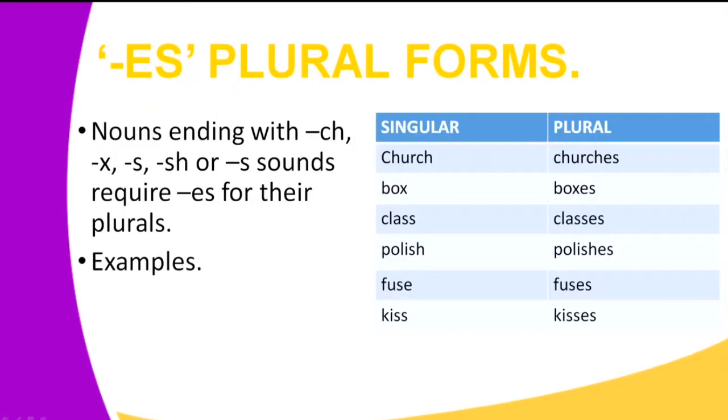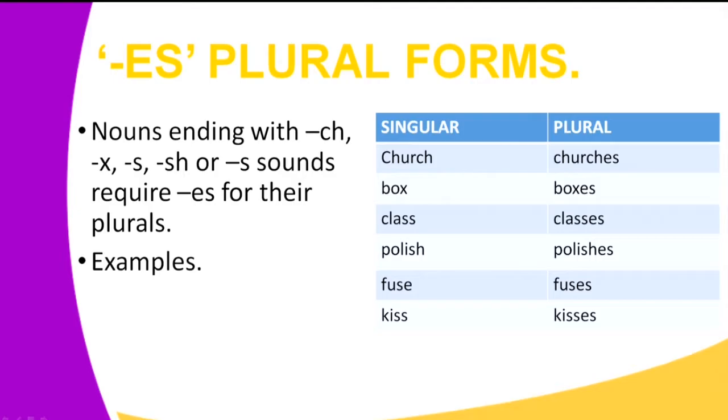Let's look at another way of forming the plural forms of nouns. Learner, nouns ending with CH, X, S, SH, or any other S sound require ES for their plurals. What am I saying? We have the word church.